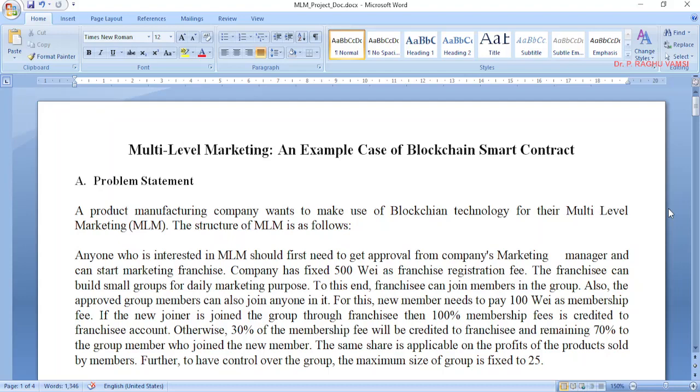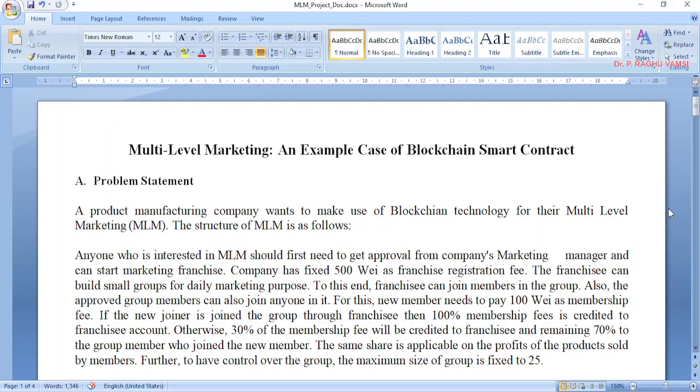Also, the approved group members can join others in it. For this, a new member needs to pay 100Y as a membership fee. If the new joiner joined the group through the franchise, that means the member directly approached the franchise and joined, then 100% of the membership fee is credited to the franchise account.